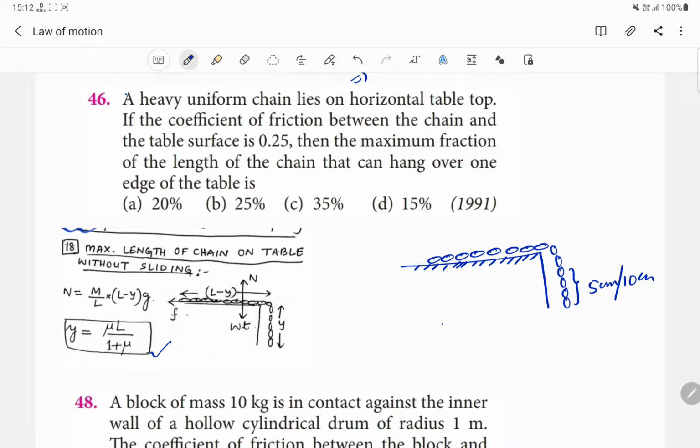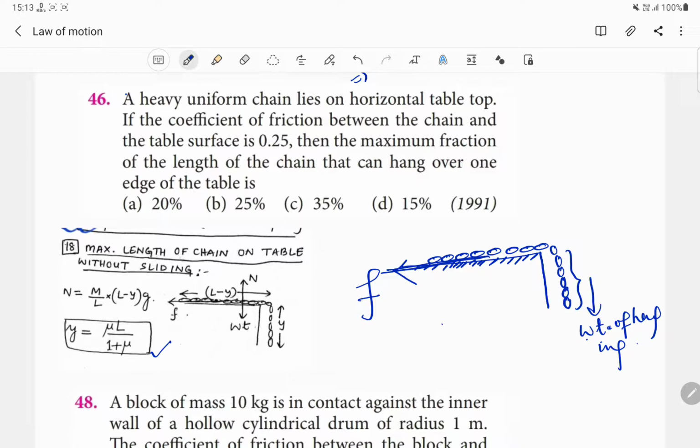So this condition will be attained only when the weight of this hanging portion must be equal to the frictional force that is developed over this horizontal surface. The weight of this hanging portion will try to bring the whole chain down the table, but due to the presence of friction on this horizontal table, it will try to oppose the motion.